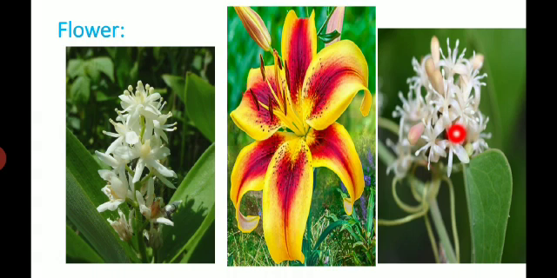They are rarely tetramerous, with 4 sepals and petals, for example Maianthemum. Second, slightly zygomorphic flowers. Zygomorphic means the flower can be cut in only one plane, for example Lilium, and hypogynous flowers are present in Lilium.